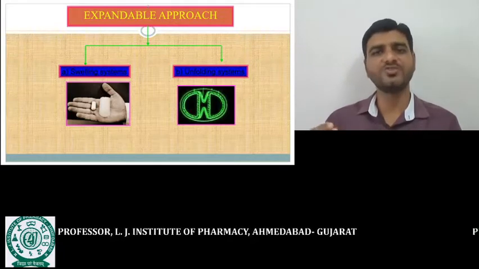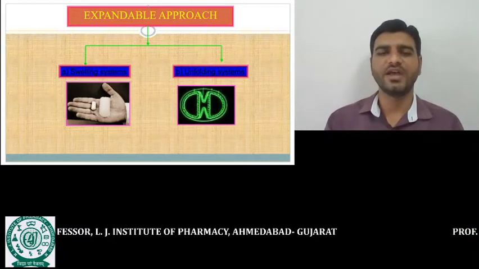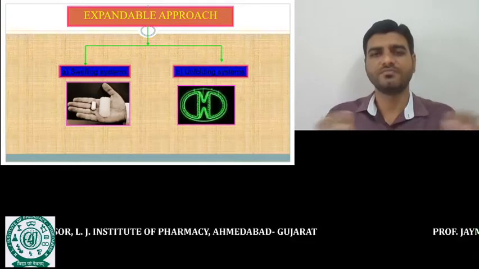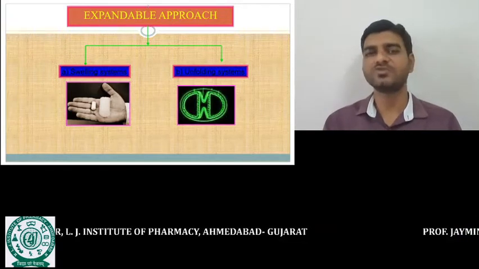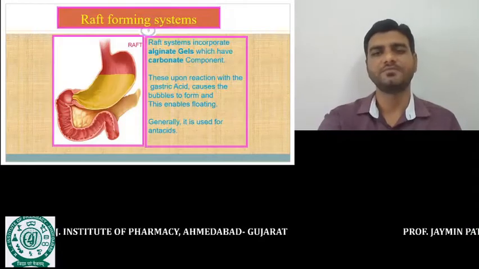When the gelatin band dissolves, the unfolding of this film occurs, and when the film is converted into the unfolding condition, that long, flat film cannot pass through the pylorus sphincter and returns into the stomach for a long period of time.